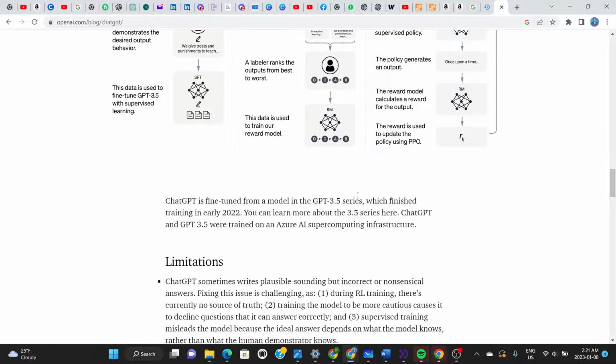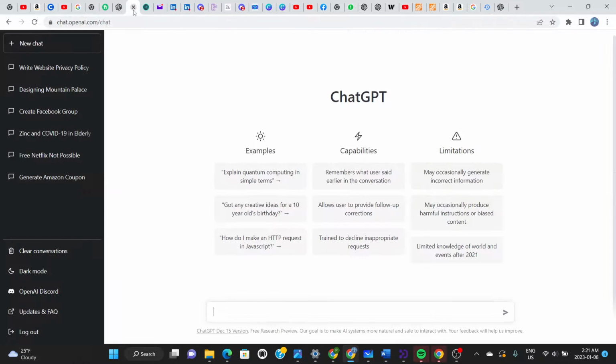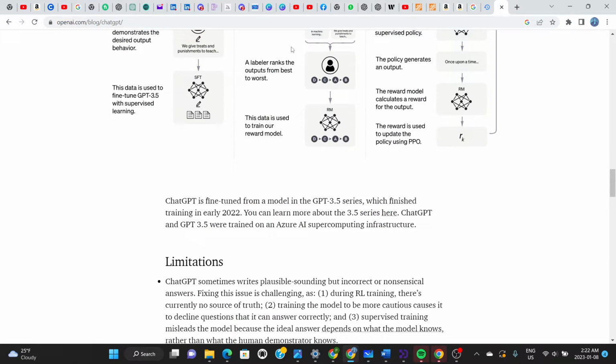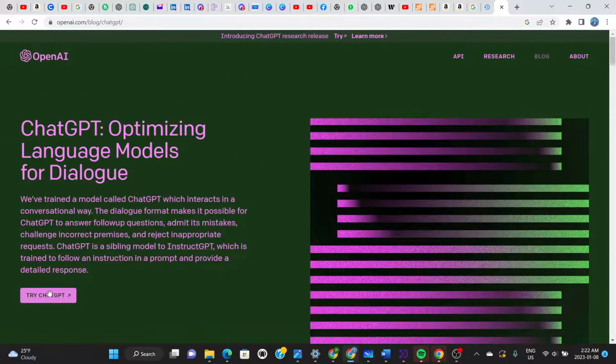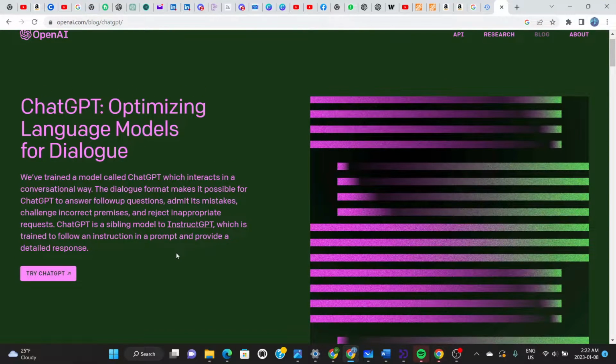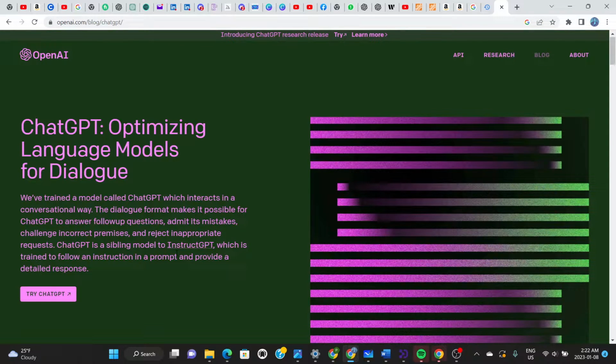Okay, so let's jump in right away. This is ChatGPT right here. And for those who don't know how to get on ChatGPT, you simply go to the website right here, openai.com/blog/ChatGPT. When you go here, you can see it says "Try ChatGPT." So click on this and follow the prompt. It tells you to enter your email, and then it sends you a passcode. It tells you to enter your phone number, and it sends you a passcode afterwards.